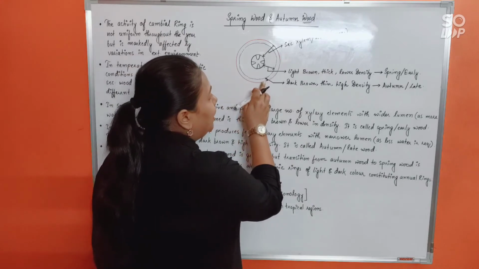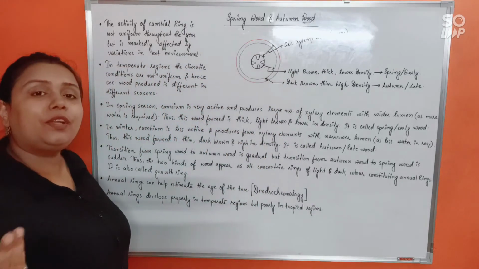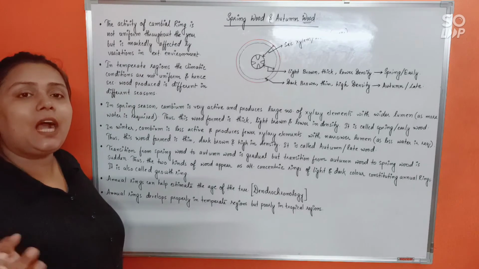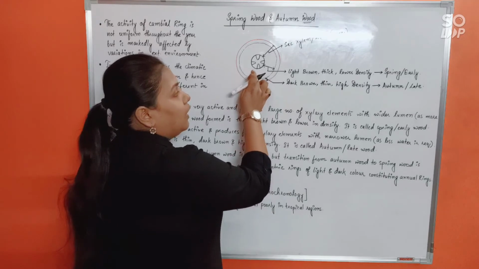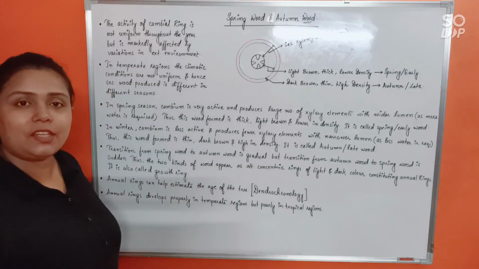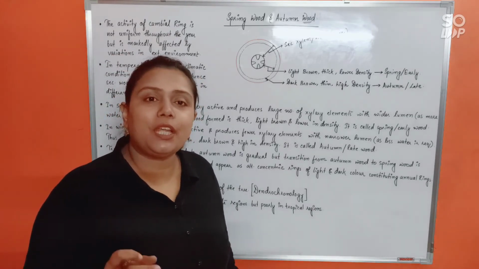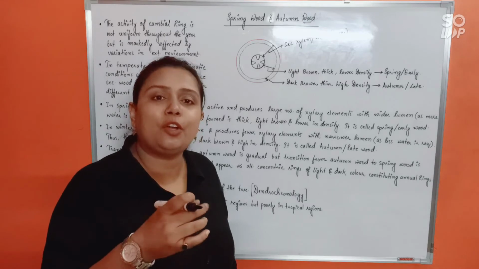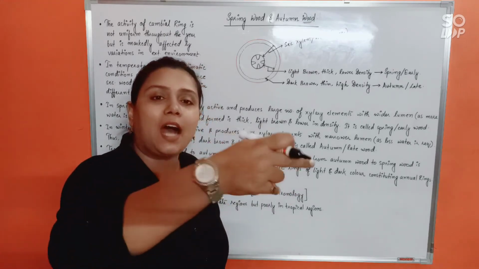Say after the dark brown ring, that means the winter is over. Again summer approaches. What will happen? The cambial ring activity now will change. It will again start giving rise to spring wood or early wood or light brown color wood, isn't it? So that's why when you cut the bark of a tree, you usually get to see these concentric rings. Light brown ring, then a dark brown ring. Again light brown and a dark brown.